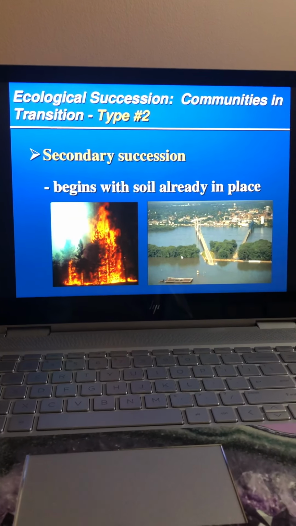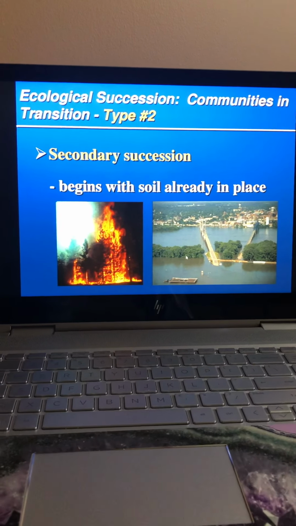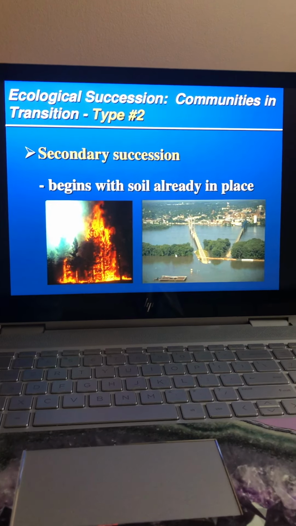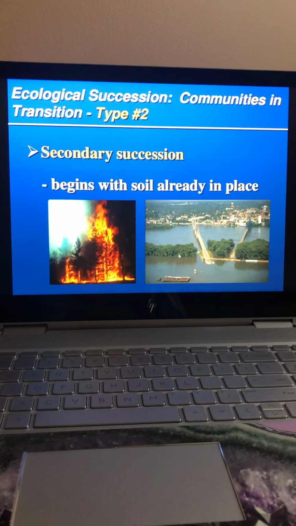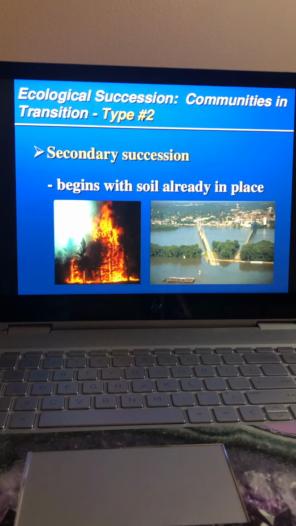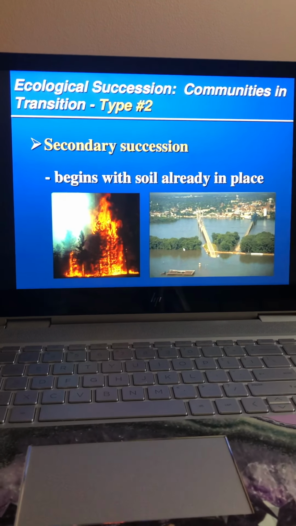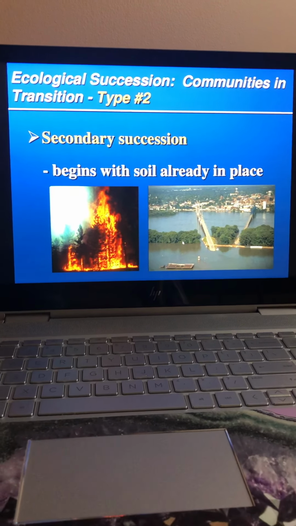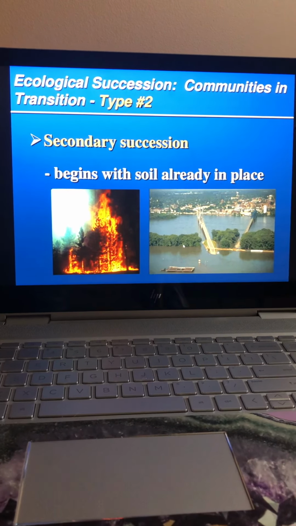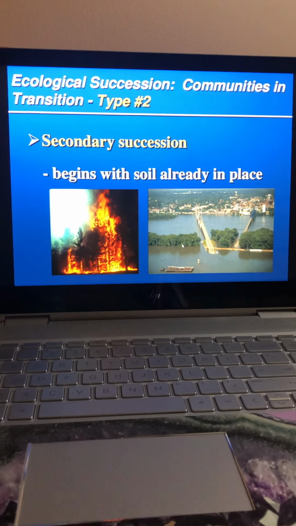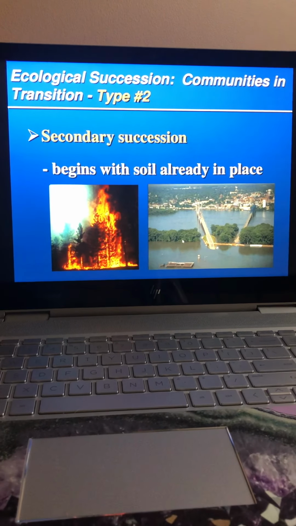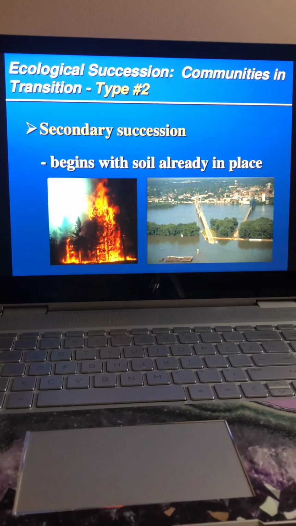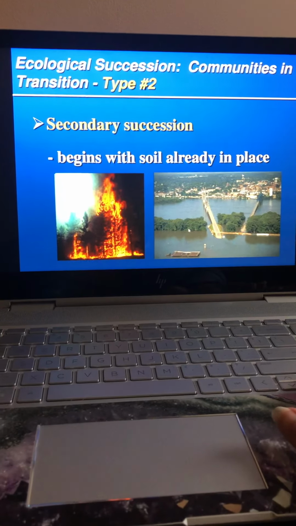Secondary succession is the second type of transition that happens in a community, and this is when soil is already present, so we're not making the soil from bare rock. Due to some sort of disturbance, some sort of tragedy, maybe there was a fire, an earthquake or a hurricane, something that destroys the vegetation that's already there, so it destroys the forest, and then it will get replaced over time.